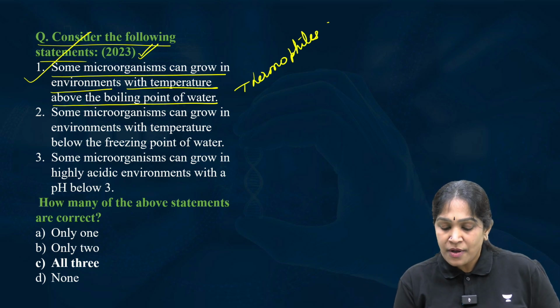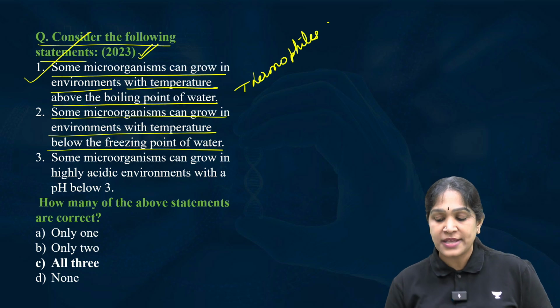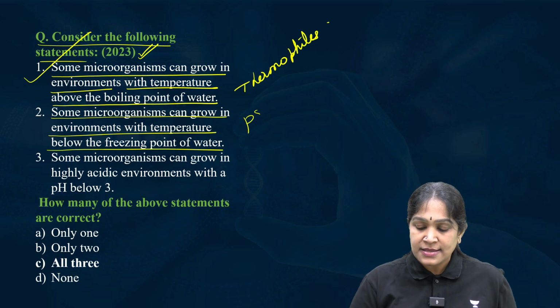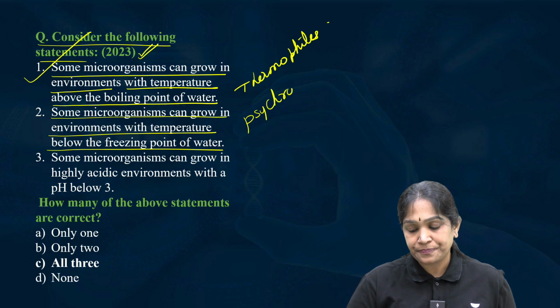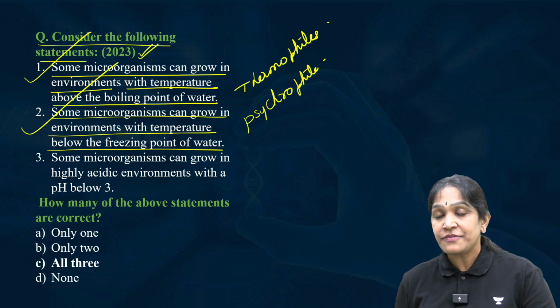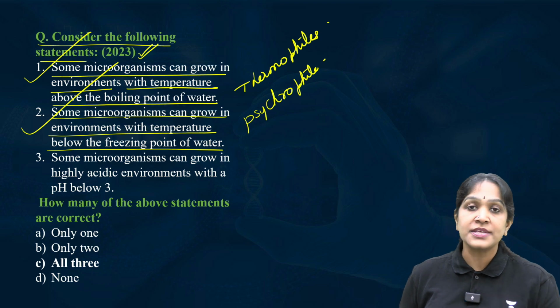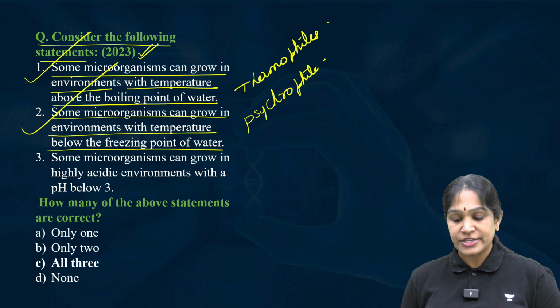Next. Some organisms can grow in environments with temperature below freezing point. They are called as psychrophiles. Extreme cold temperatures. Yes, we have such organisms also. It means when we refrigerate, the food will also spoil. Why? Because of these psychrophiles. They can live under cold conditions.